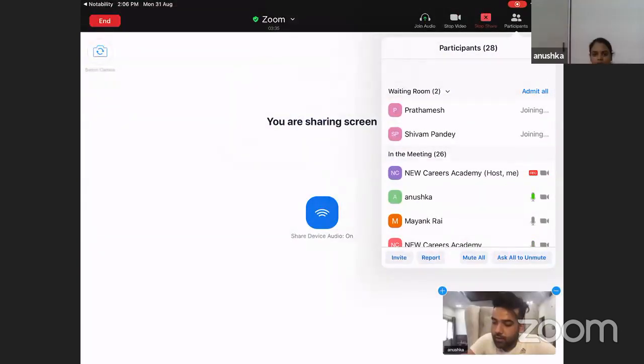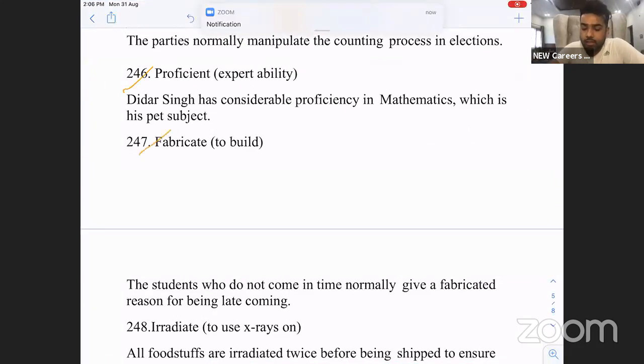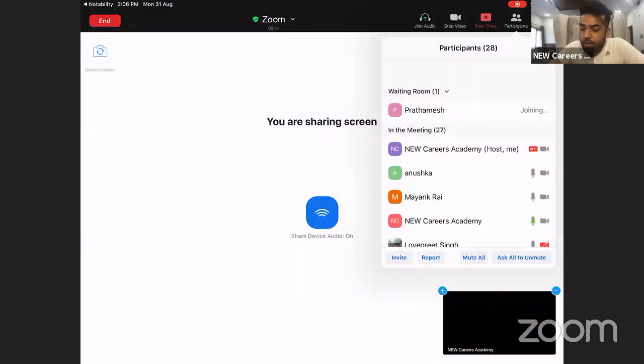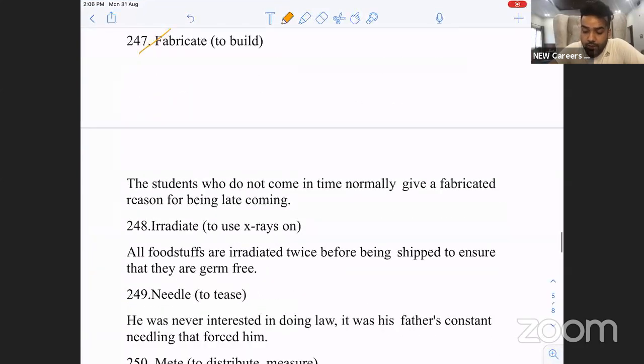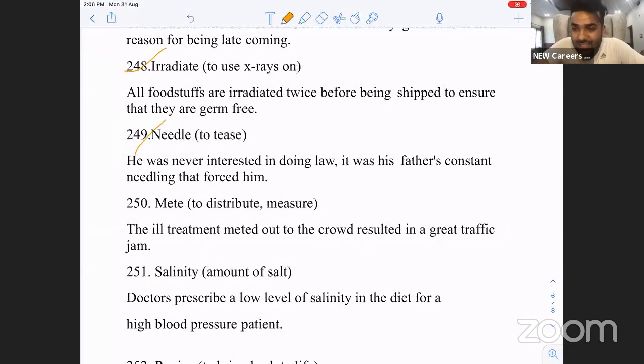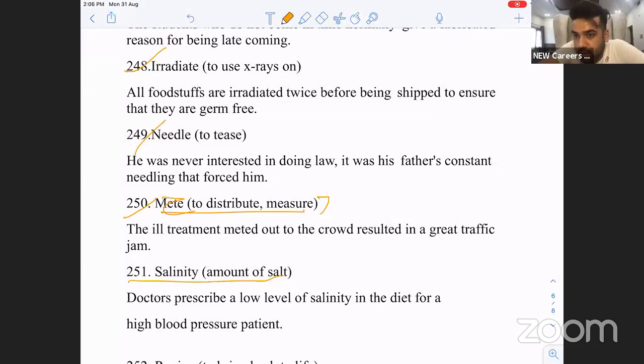Eradicate. Eliminate. Use X-ray on, to reuse X-rays. Irradiation is X-rays. Generally हम क्या करते हैं जब हमारा खाना वगैरह होता है या फिर बाहर से चीजें आती हैं, उनको eradicate करते हैं. Needle is to tease someone. He needles his friends, teases his friends. Everybody clear? Salinity, the amount of salt. Mete, to distribute or to measure. He meted out a strong punishment to his opponent. Mete also means to give out.